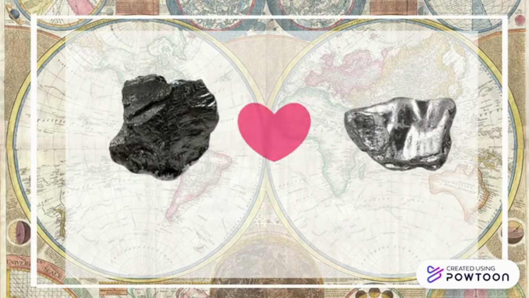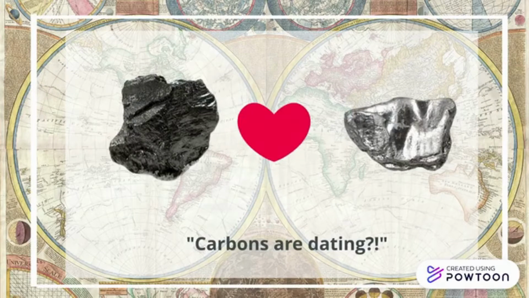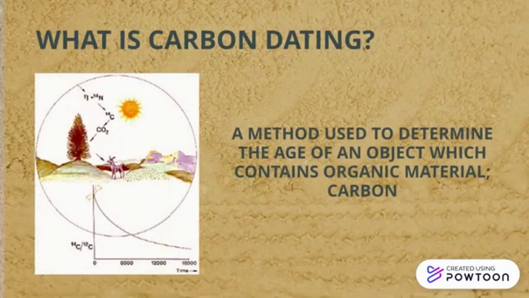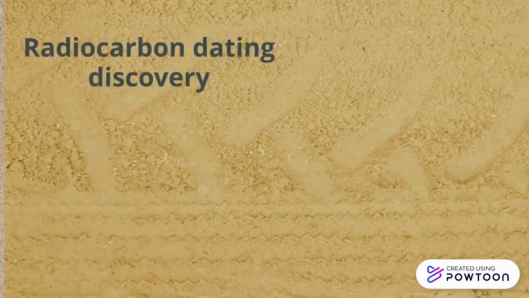Carbon dating? Does it mean that carbon with another carbon are dating? Of course not. Well, carbon dating is a method for determining the age of an object containing organic material by using the properties of radiocarbon, which is a radioactive isotope of carbon.